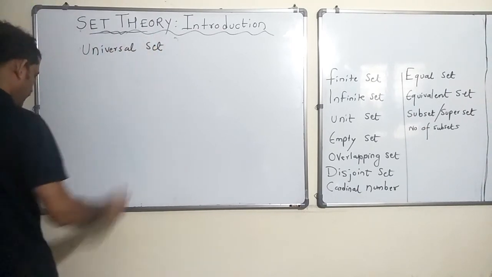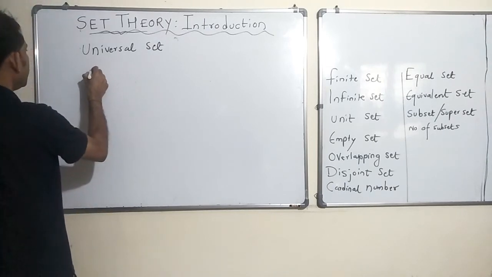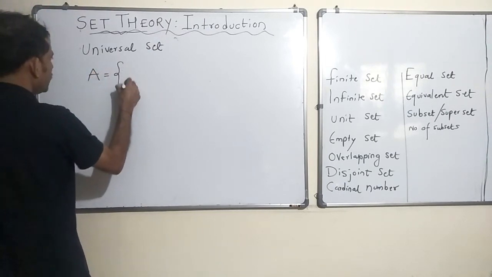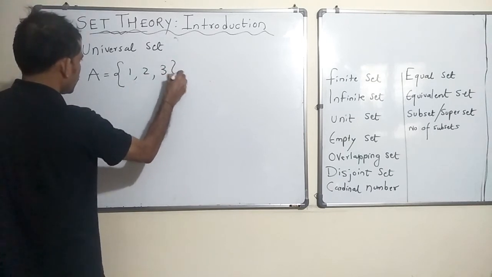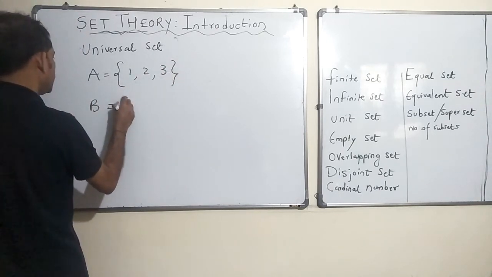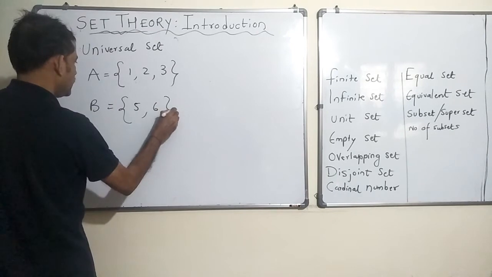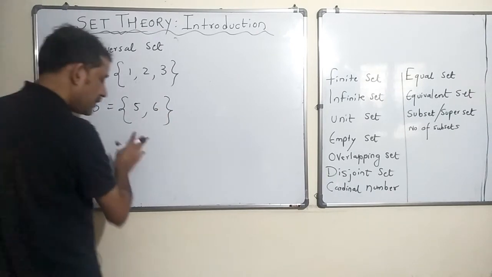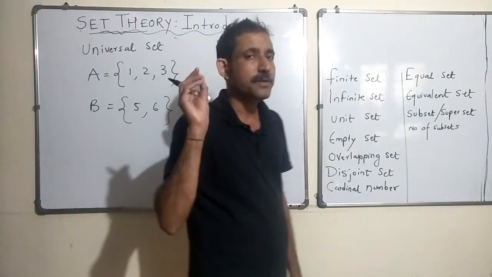Let A be 1, 2, 3. Let set B be 5 and 6, and we are dealing here with all natural numbers.